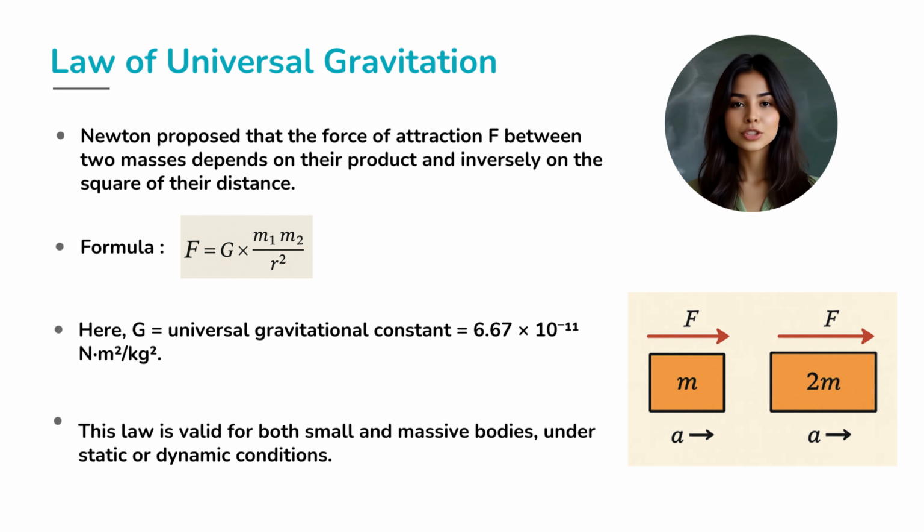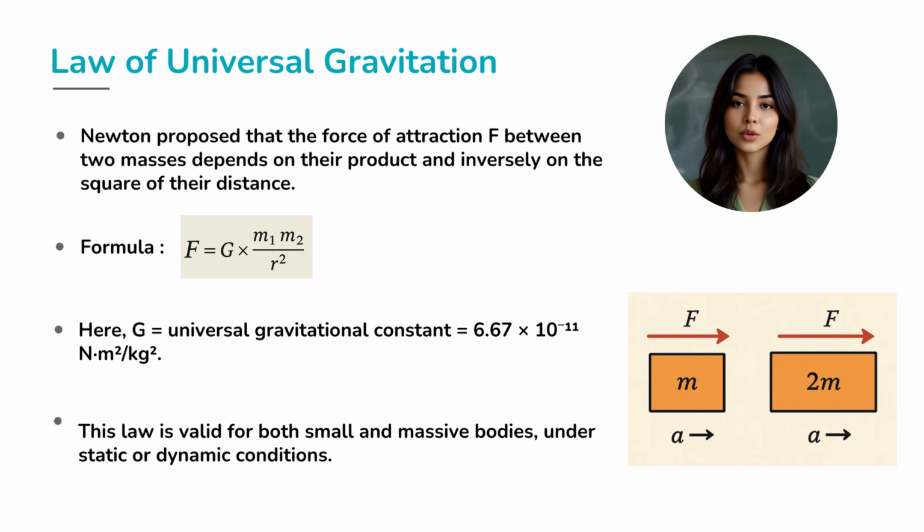Alright, let's put some math muscles to this mystery. Newton gave us a simple yet powerful equation for this universal attraction. He said the gravitational force between two objects depends directly on the product of their masses and inversely on the square of the distance between them. In his words, F equals G multiplied by (m1 times m2) divided by r squared.